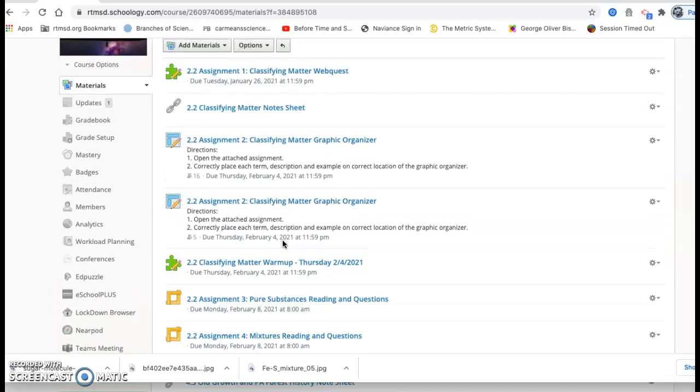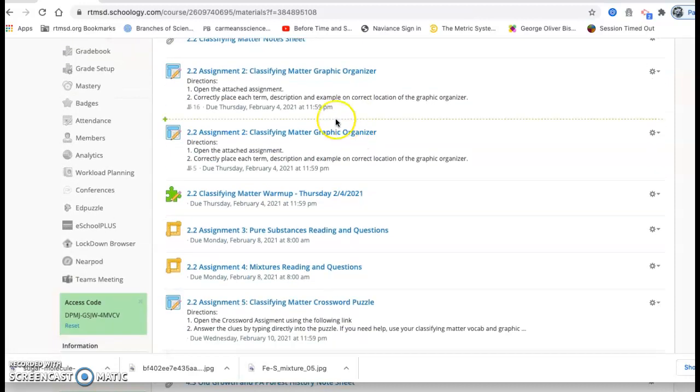So it's pretty straightforward what we're going to do. It's kind of what we've been doing yesterday and the day before. Just continue working on these assignments. This is the last day that you'll have to work on these assignments. So what we'll be doing is 2.2, assignment 2, that's the graphic organizer. And I'm still missing that from some people, so make sure to get that done and have that turned in.